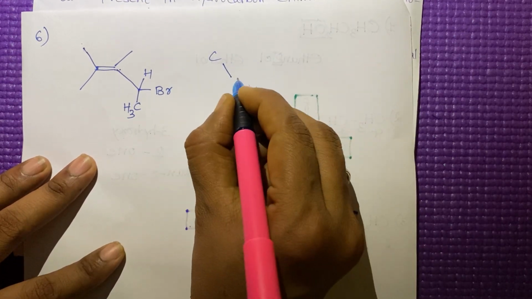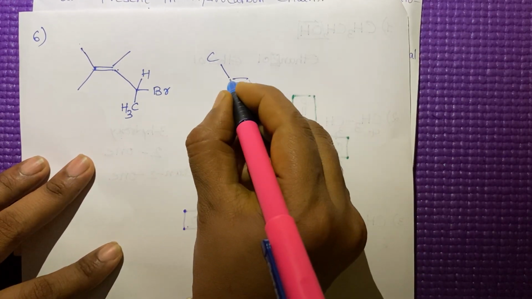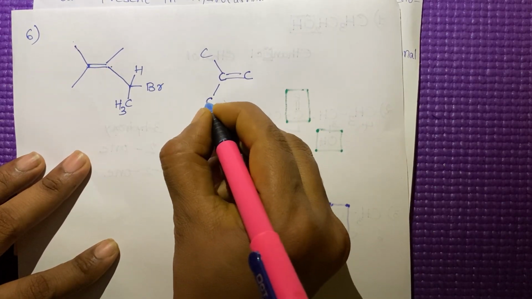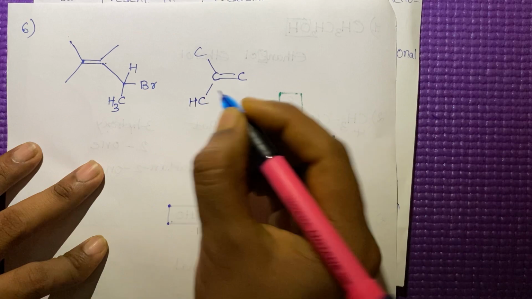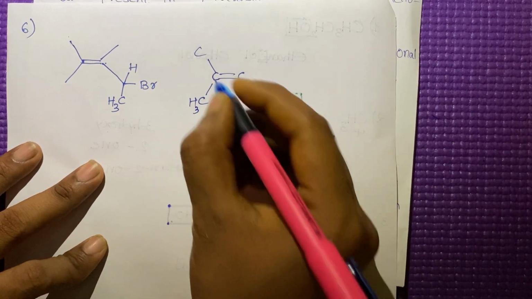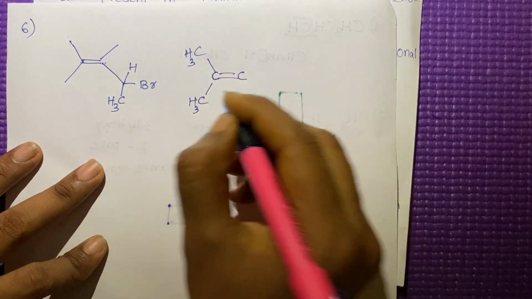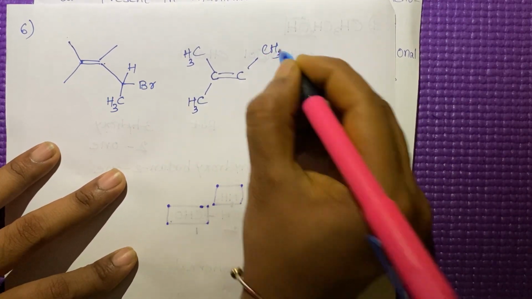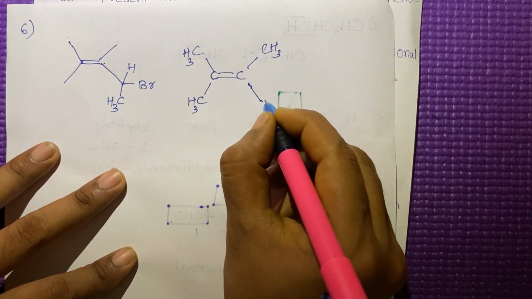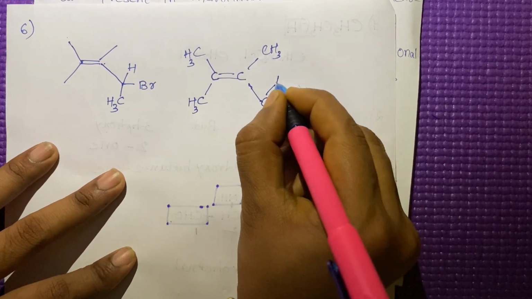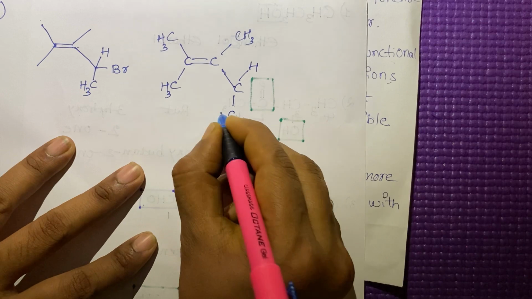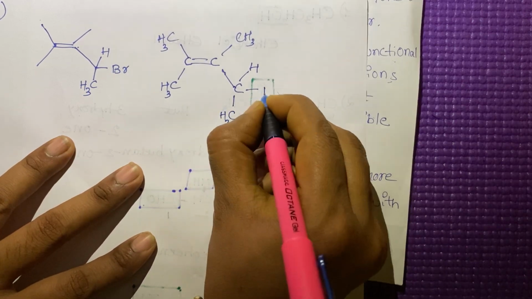See, double bond, here one carbon is there. This is a substituent, a methyl group, CH3. Then here one methyl group is there, here one carbon is there. For this carbon, hydrogen is attached, and a methyl group and bromine.